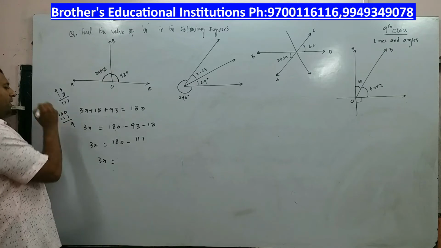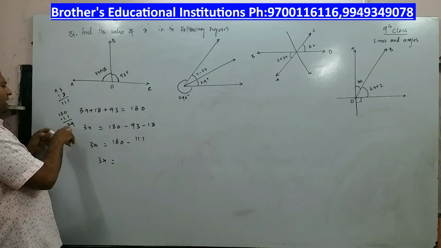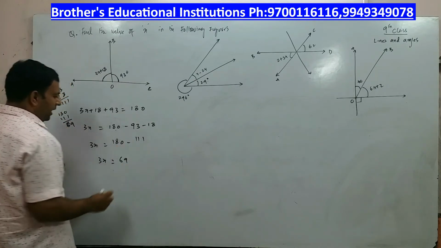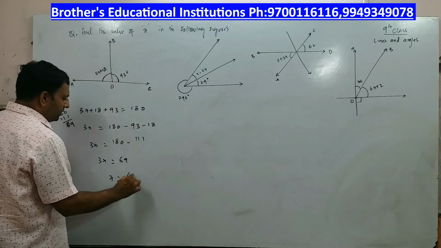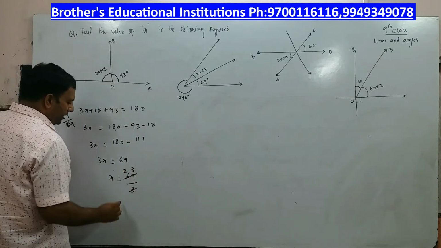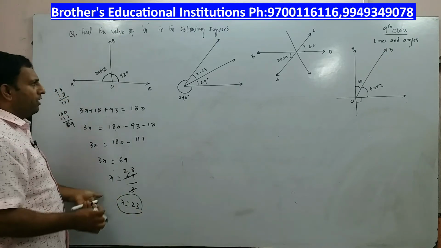So you have 9 followed by 2, 7. Am I right? No, it is 6. So 3x is equal to 69. X is equal to 69 divided by 3. The 3 1s are 3, 3 2s are 6 and 3 3s are 9. So x is equal to 23. This is the value, not degrees. So you got the value of x.